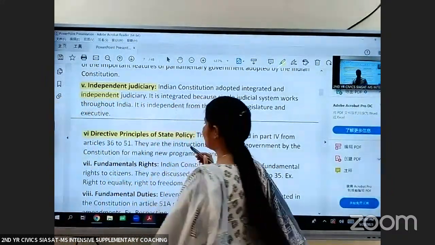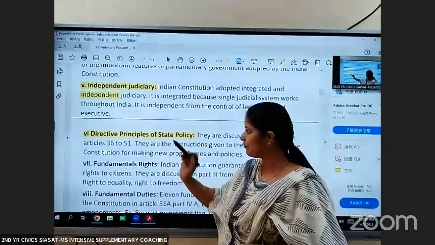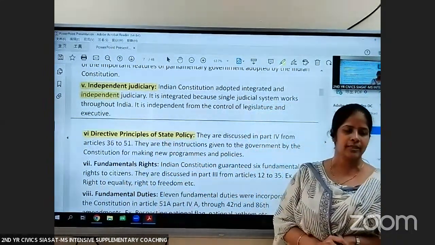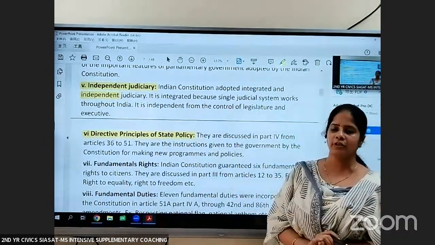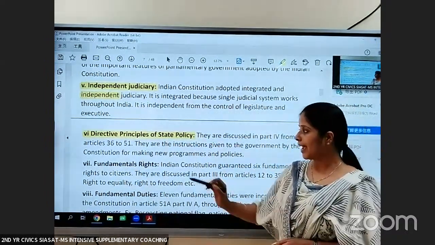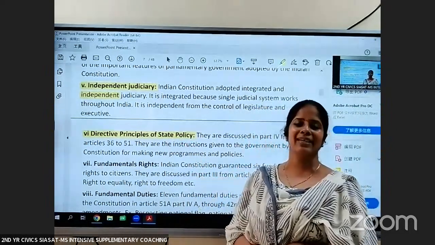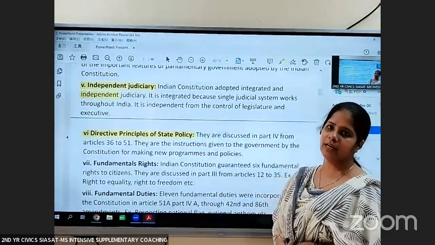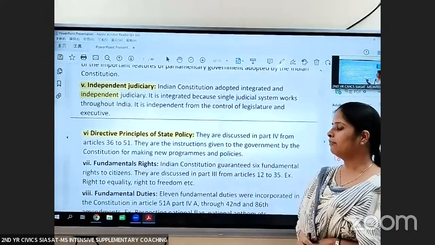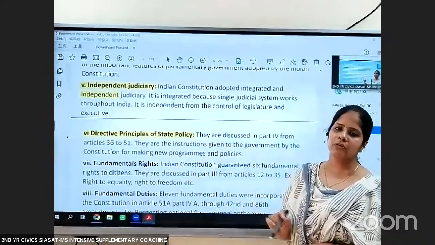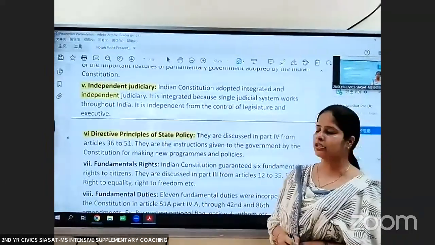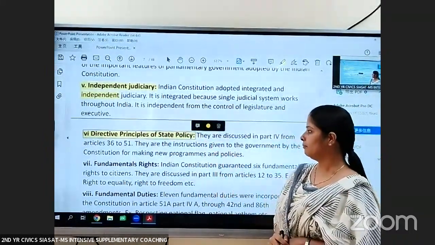Now, what do you mean by directive principles of state policy? See, the main function of the government is to make policies for the welfare of the people. So directive principles are nothing but the instructions given to the government by the Constitution for making policies.